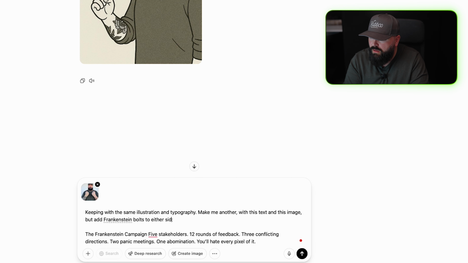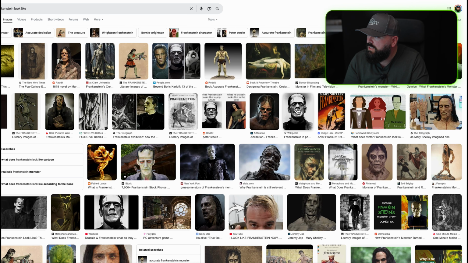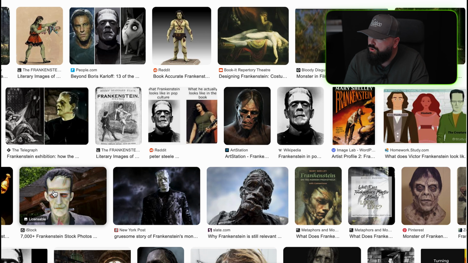Frankenstein? Bolts to either side of my neck and a scar with stitches. Is it on his mouth actually? Maybe I gotta see what the heck Frankenstein looks like. It's the bolts, but on some of it there's a scar across the forehead. Let's try that with stitches across my cheek. How the hell do you spell cheek? So that's also rocking, right?